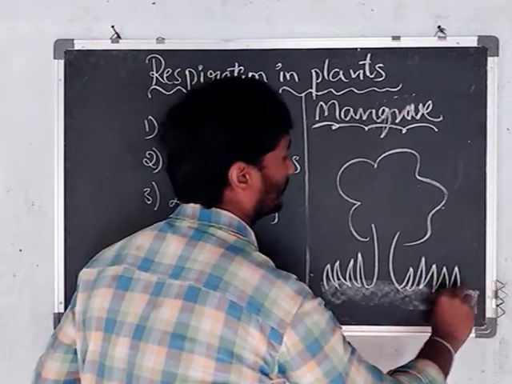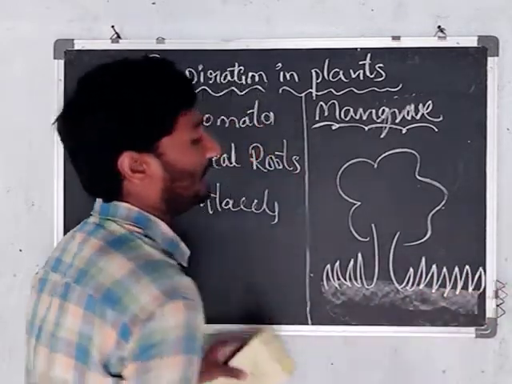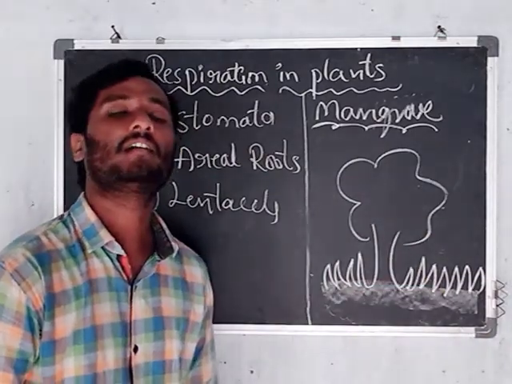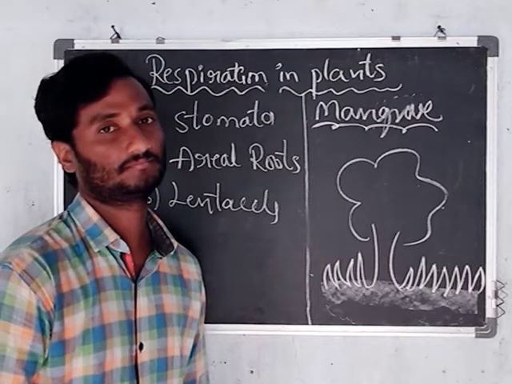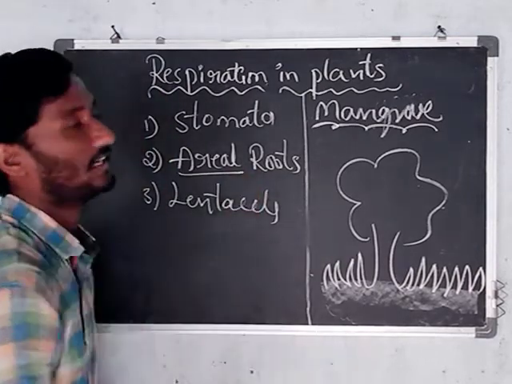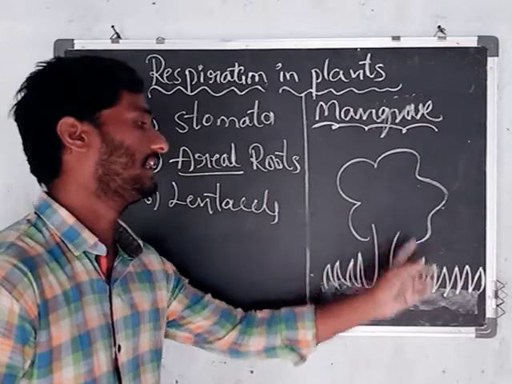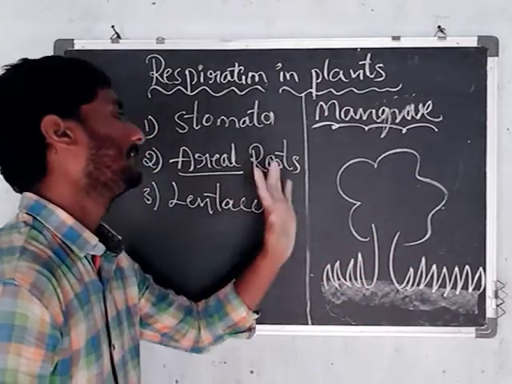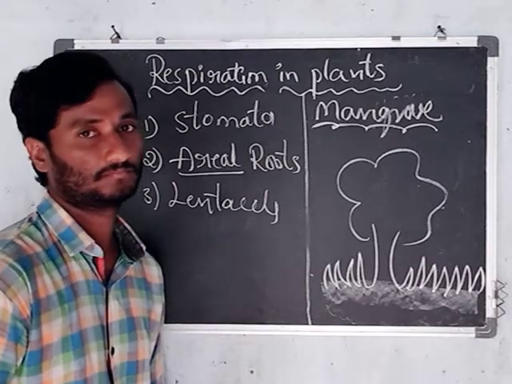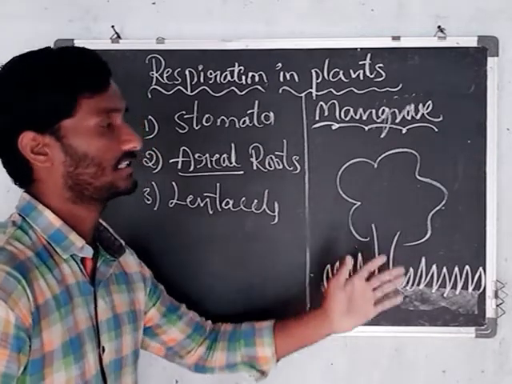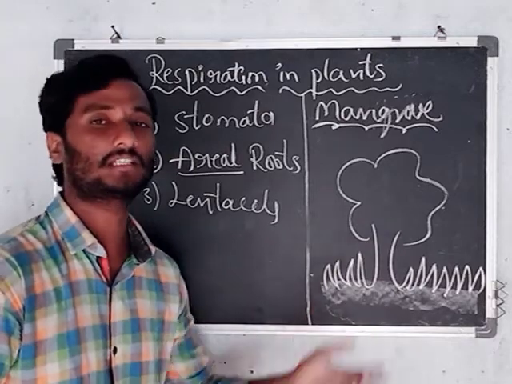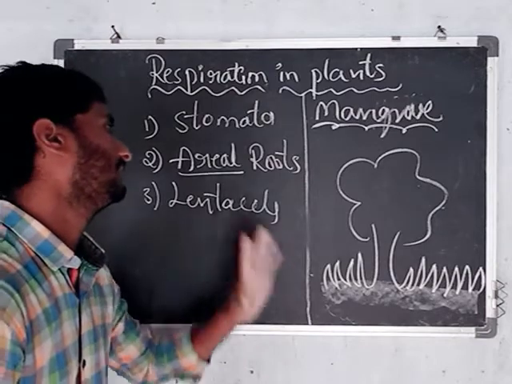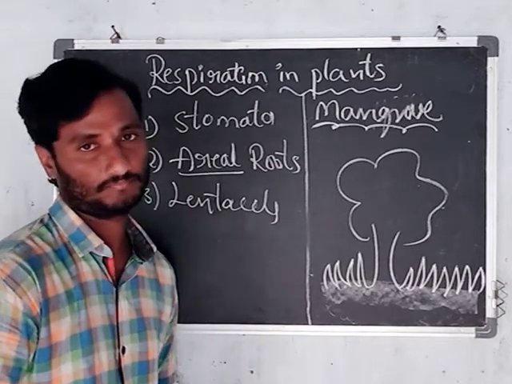With the help of aerial roots, these plants absorb air. That's why we call them aerial roots. With the help of roots, some plants participate in the respiration process. Those are called aerial roots. Same as how stomata are involved in that process, in mangrove ecosystem plants, they respire with the help of aerial roots.